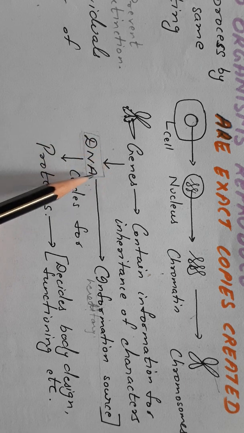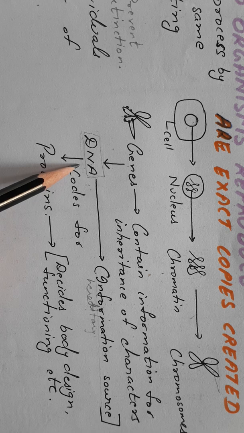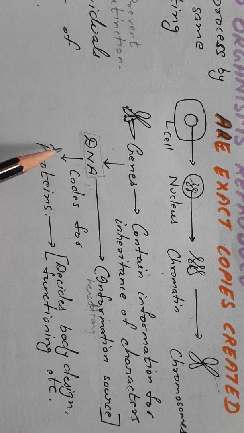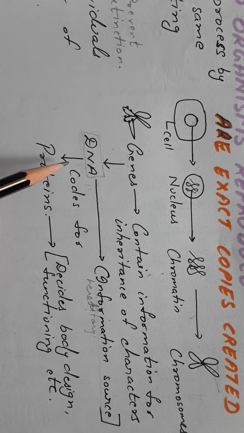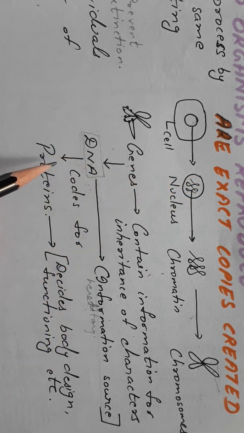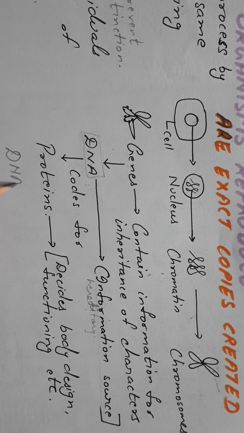Okay, so it is the master copy, it has the information, it has the genes, and this information is stored here. It is the blueprint of life. It is the information source. Now this DNA, which is present inside the nucleus, will replicate during cell division. Replication of the DNA means that the DNA will be copying itself.